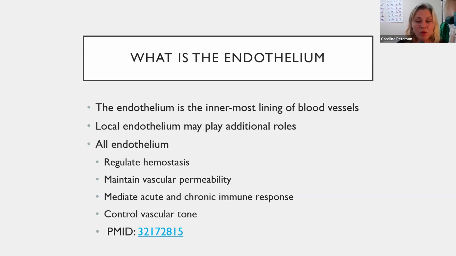All endothelium regulate hemostasis, which means blood stasis. It maintains vascular permeability, mediates acute and chronic immune responses, and it controls vascular tone.